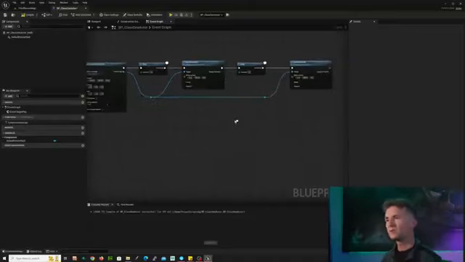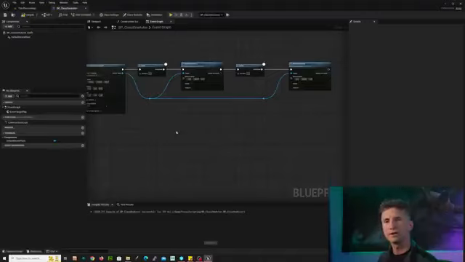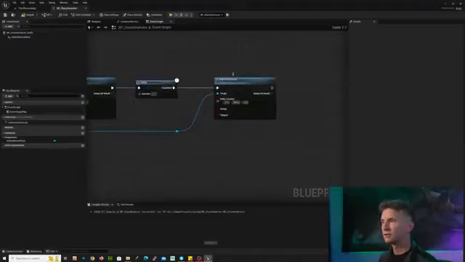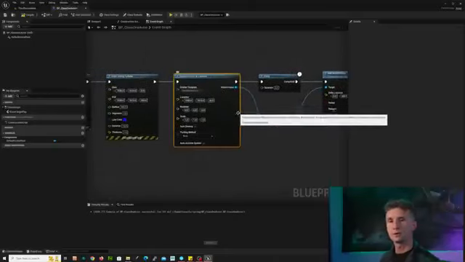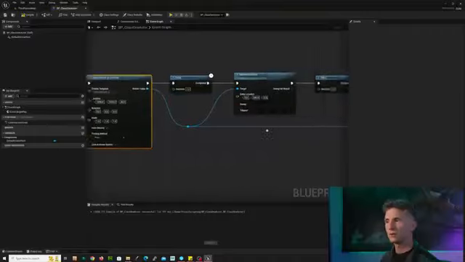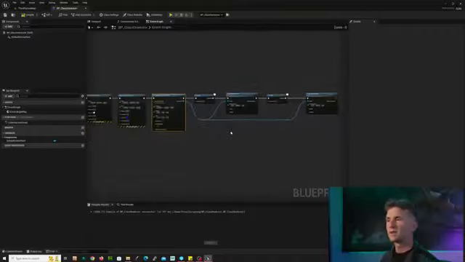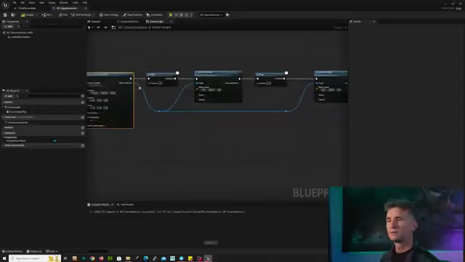Now, the reason I've done this is because if I'm ever looking at the world offset node over here, I can say, oh, what is my target? And I can follow this back and say, oh, it's the spawned emitter at the location. And I can follow these reroute nodes. So I will often make it so that these connections are done in this fashion.